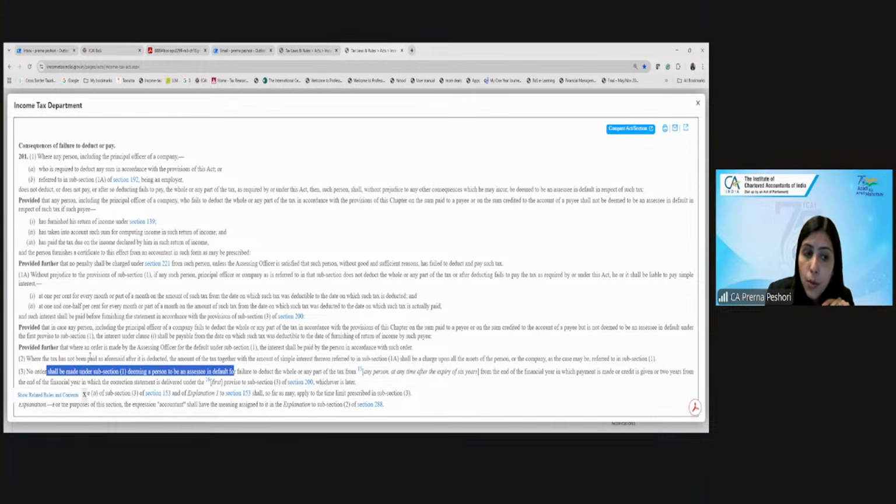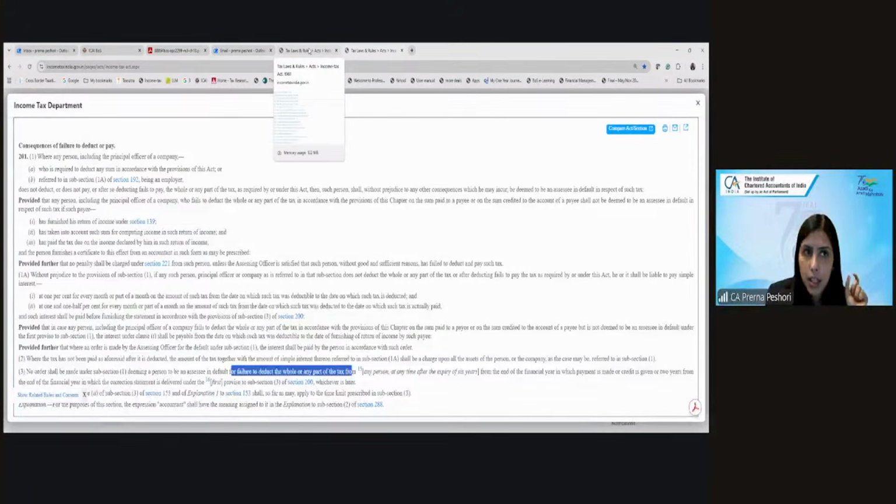What they are writing over here is, even though subsection 1 is covering 3 cases, non-deduction, non-payment, or deducting but not paying, the order which is to be passed within 6 years for treating the assessee in default is only for the case where there is a failure to deduct. It is not talking about the failure to pay, or deduct but fail to pay.